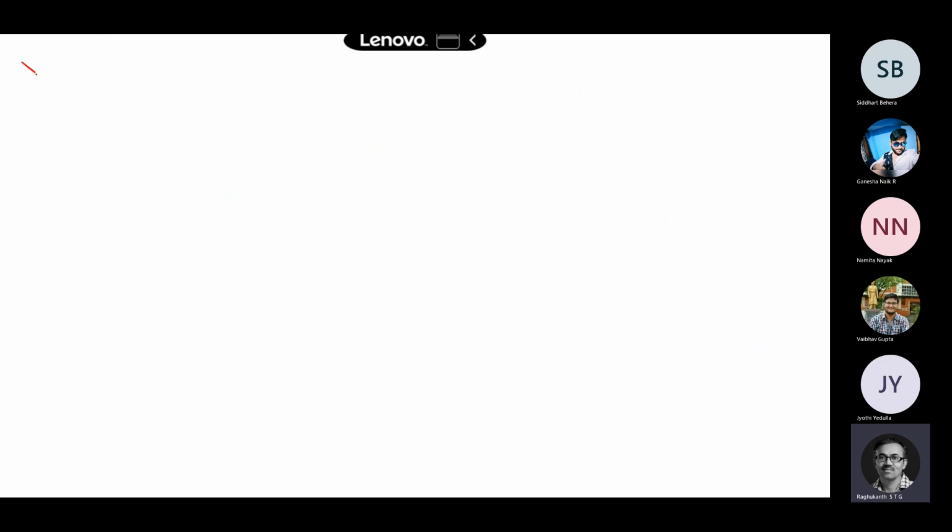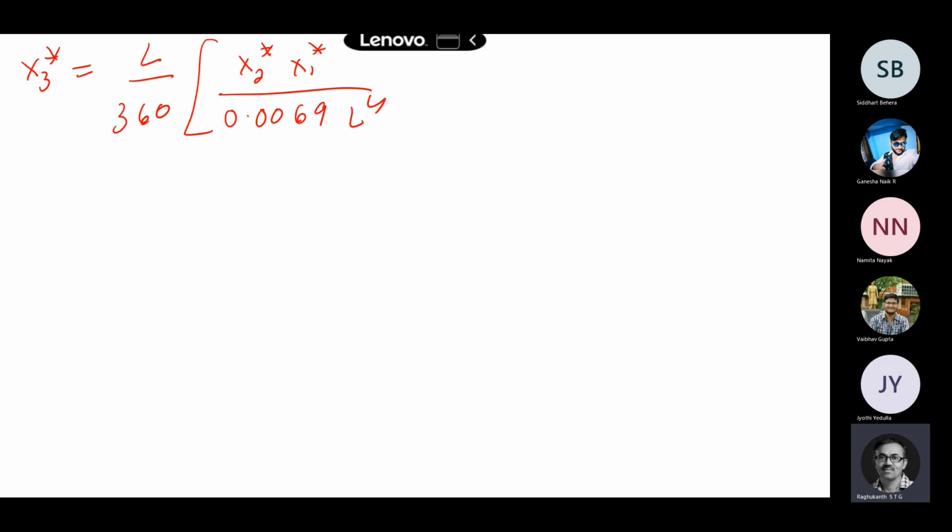So now my x3 star, this I will calculate. I will not take its mean value. I will take it from this expression: L by 360 x2 star x1 star divided by 0.0069 L to the power of 4 itself. So this I can calculate. X3 star I can calculate, or you can calculate x2 or x1 also.